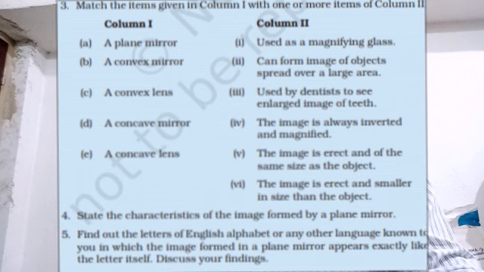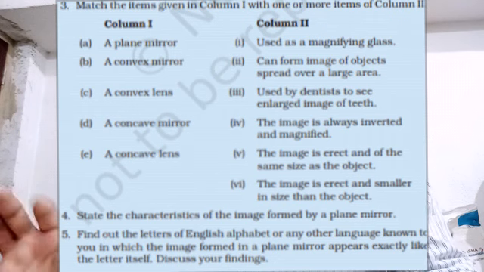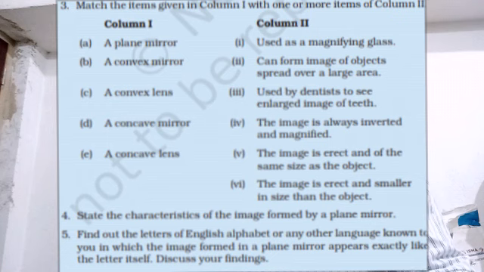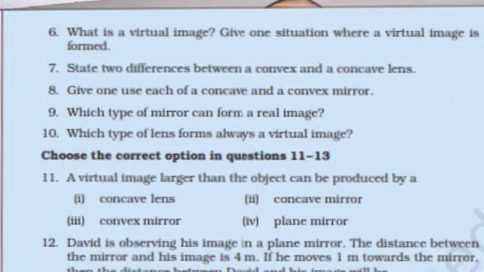Next, find out the letters of the English alphabet or any language known to you in which the image formed in a plane mirror appears exactly like the letter itself. Discuss your findings. So the answer: A, H, I, M, O, T, U, V, W, X, Y are the letters of the English alphabet.